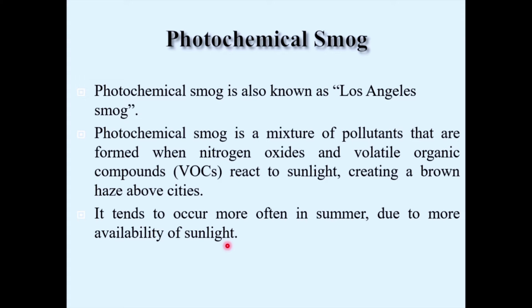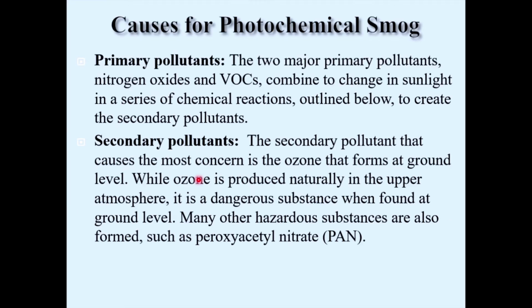In the earlier class, we understood that highly volatile organic compounds are one of the primary pollutants, reacting with another primary pollutant, that is, oxides of nitrogen. So the two major pollutants responsible for photochemical smog are, one, the oxides of nitrogen, and second, highly volatile organic compounds.